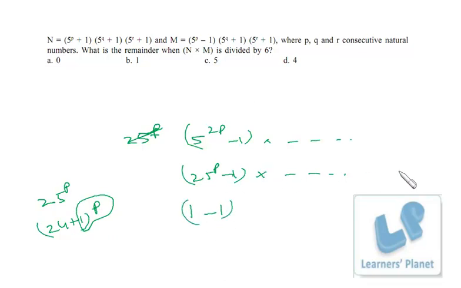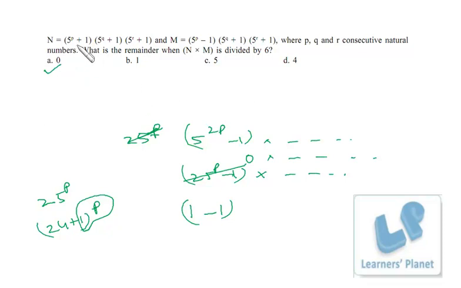Now whatever is the expression over here, that will be a multiple of 25 raised to P minus 1, right? So if you get remainder 0, whatever is the remainder you are getting over here, multiplied by 0, you'll be getting the final remainder as 0. Okay, so what is the remainder when N into M is divided by 6? That is 0. No need to calculate further.